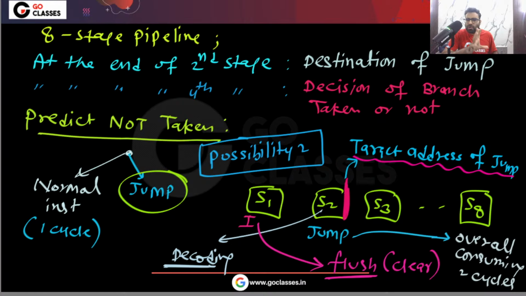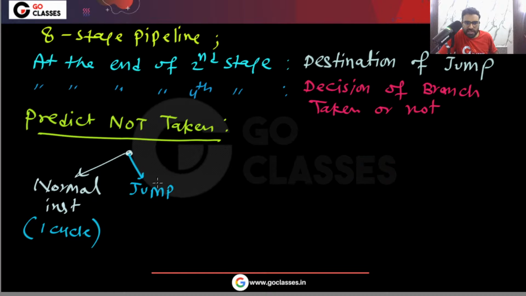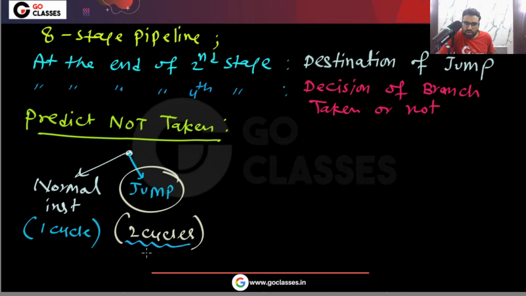But remember, whether you take possibility 1 or possibility 2, whatever possibility you take, the final conclusion is that this jump instruction is consuming overall 2 cycles. Yes or no? In this 2 cycles we have already included the one stall cycle. Okay, is this clear? Very simple. I hope you understood this. So this is the complete analysis of the jump instruction.